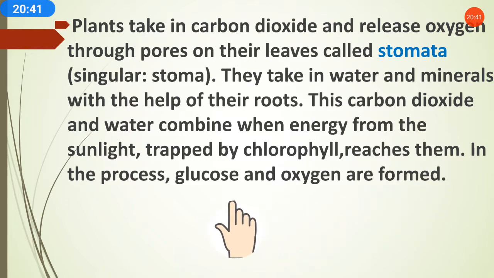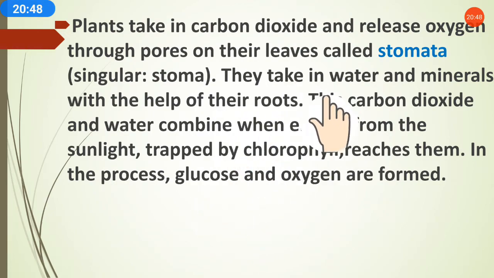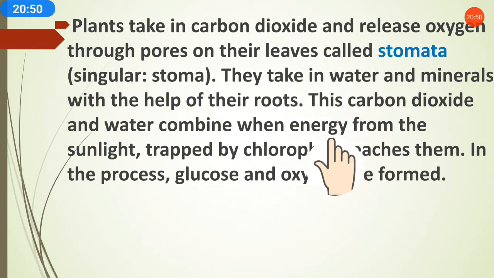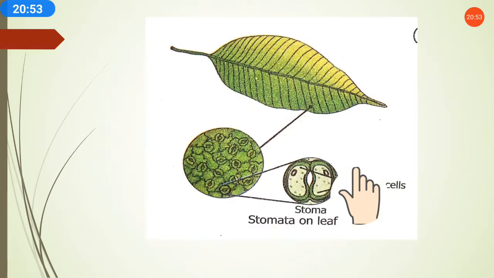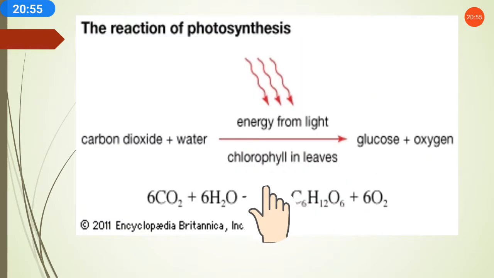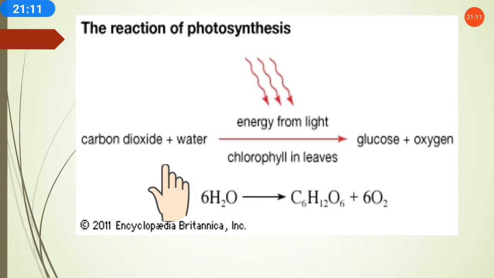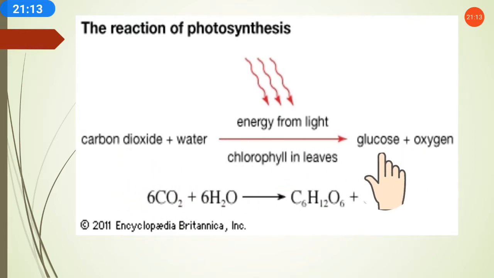We will discuss in detail how glucose and oxygen form when water and carbon dioxide combine. So this is the basic concept, the main process of photosynthesis. We will understand the process of photosynthesis with the reaction. Here the chemical reaction of photosynthesis is given. Carbon dioxide and water combine together to give oxygen and glucose.